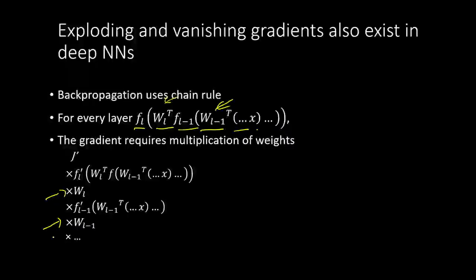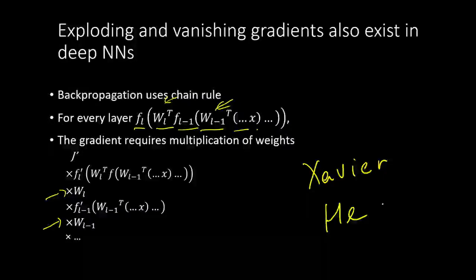gradient. The way to check that in convolutional neural networks is careful weight initialization. There is something called Xavier initialization or Kaiming initialization, which should be carefully followed while initializing the weights of deep convolutional neural networks. The recurrent neural networks have a different problem: it's the same weight matrix that gets multiplied, not the weight matrices of different layers. Because we are sending it back through time, the WHH gets multiplied with itself multiple times.